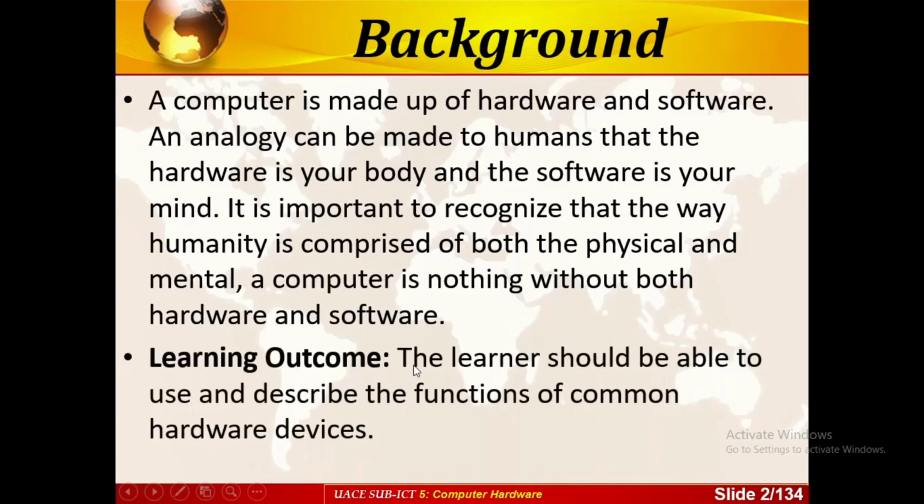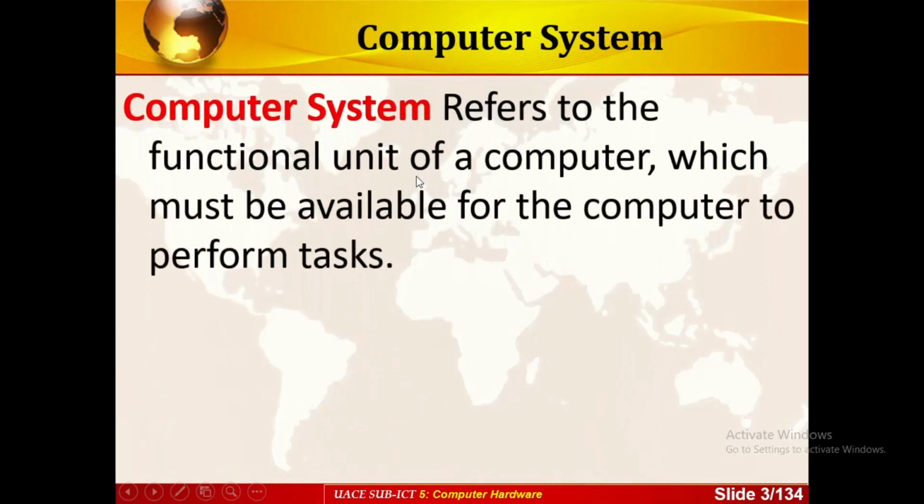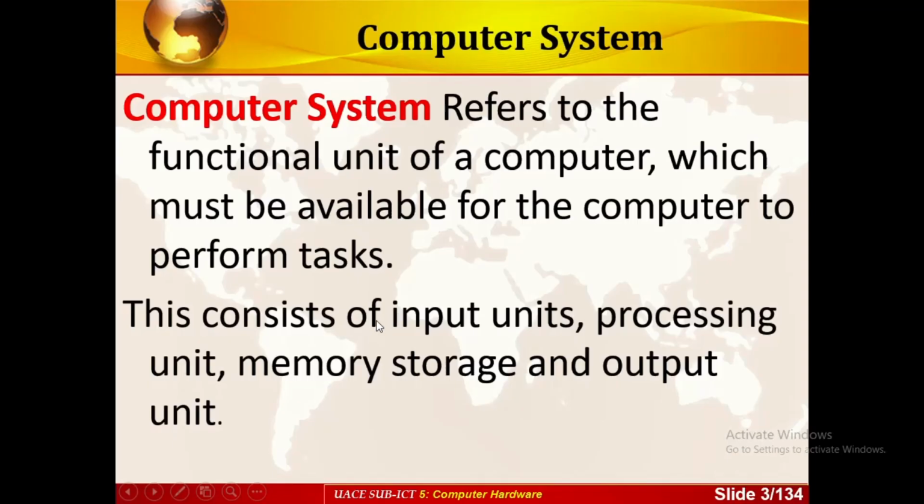Then we have the learning outcome. The learner should be able to use and describe the functions of common hardware devices. So here is the computer system. It refers to the functional units of a computer which must be available for the computer to perform tasks, which means that the computer consists of input units, processing units, memory storage units, output units, communication units, and many other units. So this is the computer system. What makes a computer is a computer system.